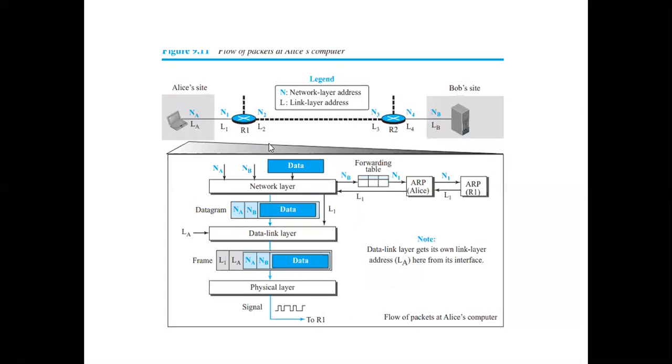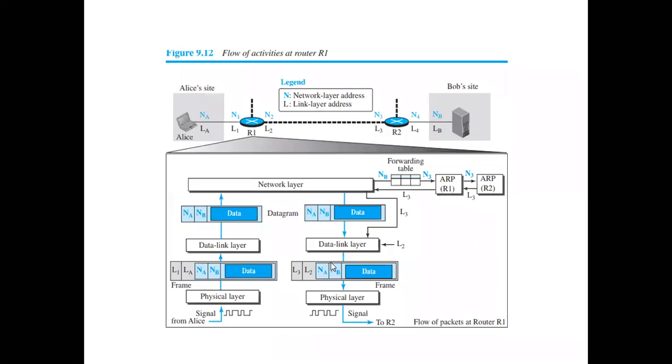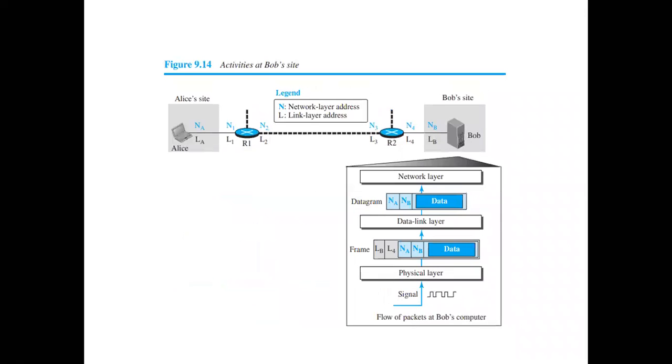So what did you understand here? At each and every node, you're going to do some processing at the data link layer. How are we doing it? We are adding the different link layer addresses, one for the source and one for the destination. Correct? So am I clear till now? So this is at router 1, router 2, and this is at Bob.